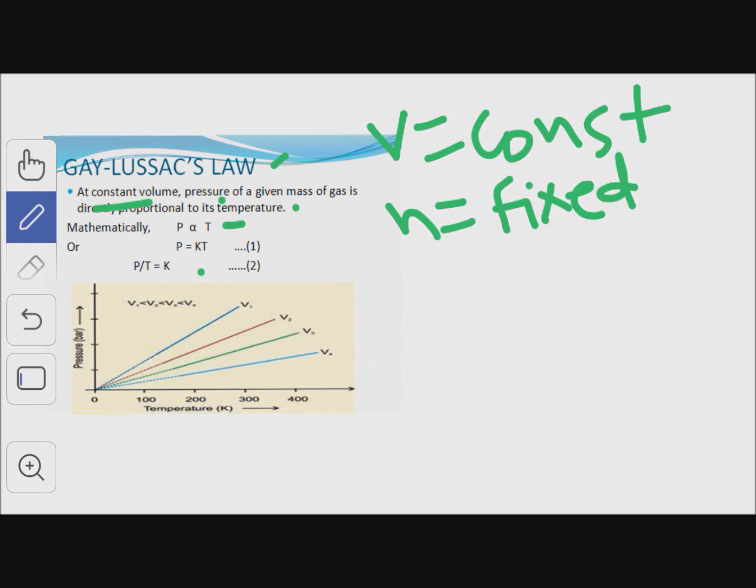When we replace the proportionality, we get P is equal to KT, and K is the proportionality constant which depends upon the value of volume and the number of moles.